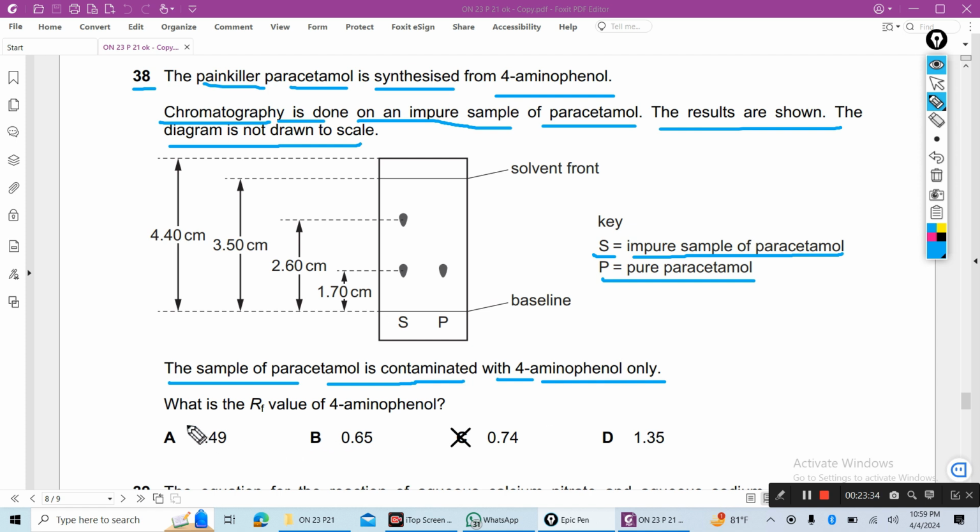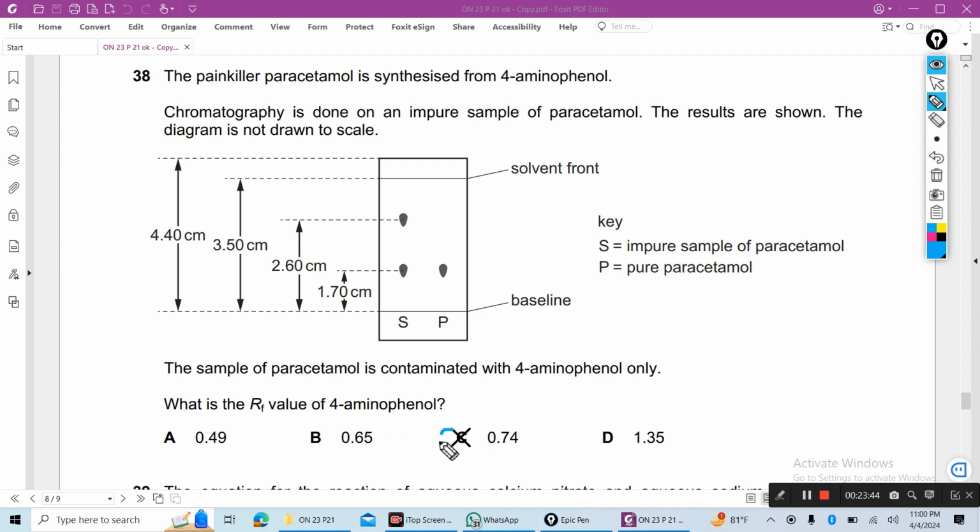So you see, answer is C, 0.74. How you get it? C is the correct answer. So P is pure, so this also pure. Impure is this, a new spot is found and its value is 2.60.